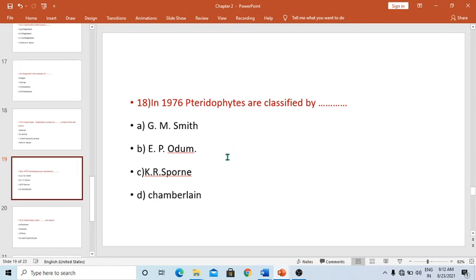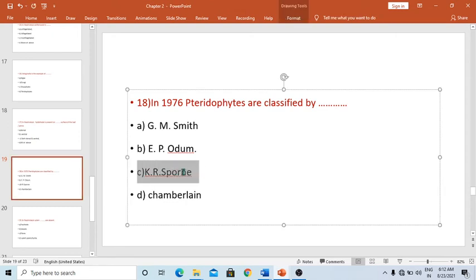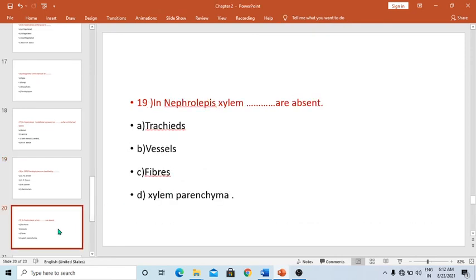In 1976, pteridophytes were classified by, not by G.M. Smith or E.P. Odum or Chamberlain. So the correct answer is that pteridophytes in 1976 were classified by K.R. Sporne. Then, in Nephrolepis xylem, dash dash are absent, and the options are tracheids, vessels, fibers, xylem parenchyma.